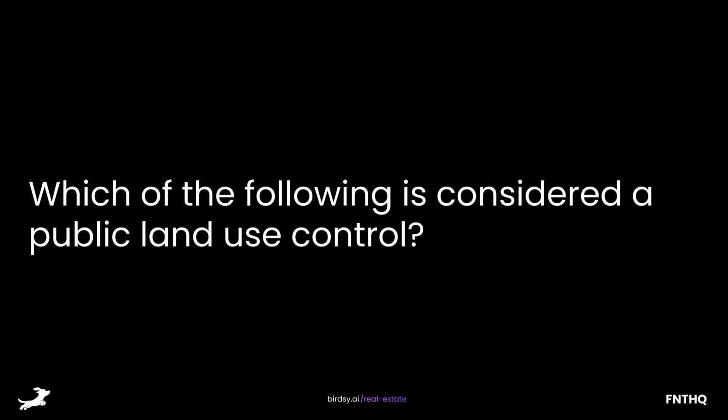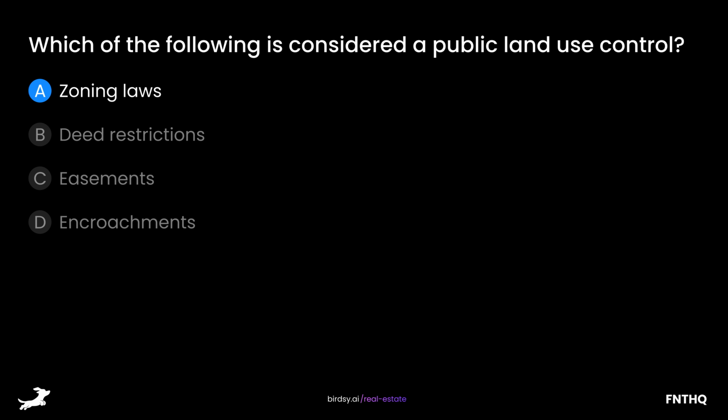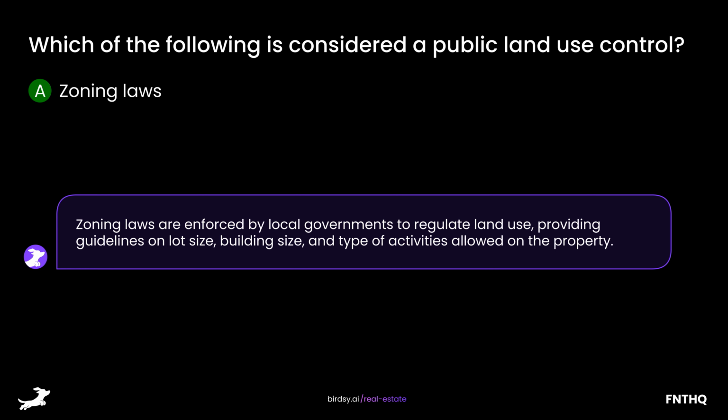Which of the following is considered a public land use control? Is it A. Zoning laws, B. Deed restrictions, C. Easements, or D. Encroachments? The answer is A. Zoning laws. Zoning laws are enforced by local governments to regulate land use, providing guidelines on lot size, building size, and type of activities allowed on the property.